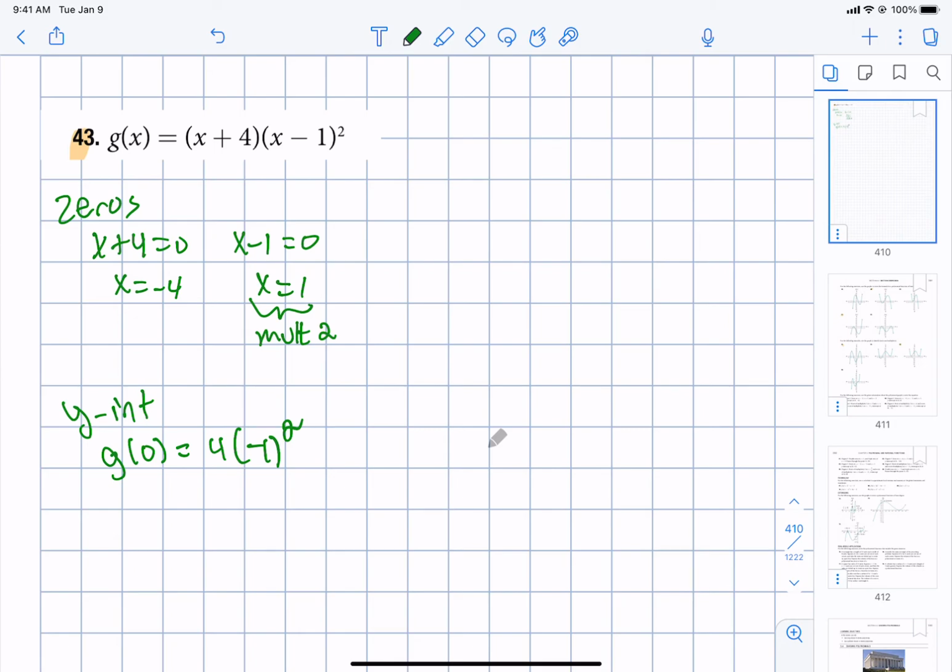Now we'll note the powers. So that -1, when we square it, becomes a positive. So it becomes 4 times 1, which is 4. So that's the y-intercept at 0, 4. Okay, so we found those.